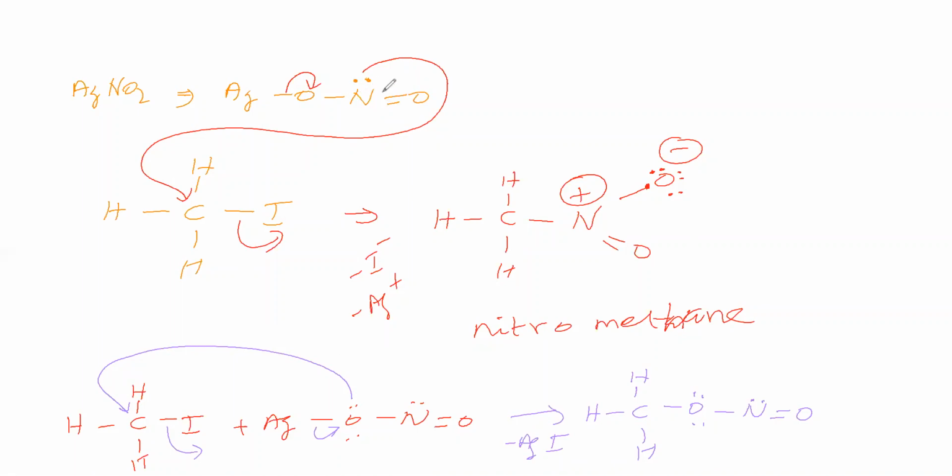One reason: nitrogen has low electronegativity, oxygen has high electronegativity. Therefore this nucleophilicity is more, this nucleophilicity is less. It is one reason. Another reason we'll see here. This oxygen has more electronegativity when compared to silver. Here also oxygen has more electronegativity when compared to silver. So the bond is migrating towards oxygen here, and here also the bond is migrating towards oxygen. So both cases are the same.